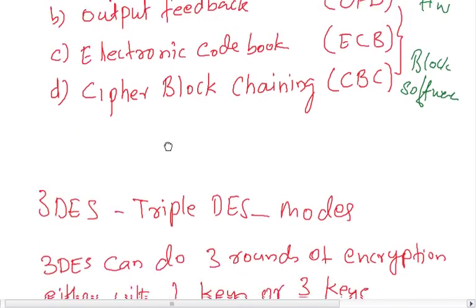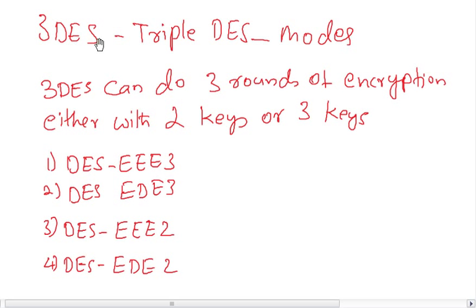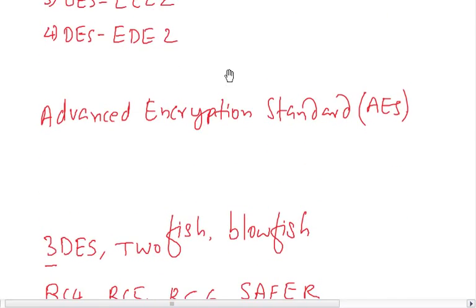So these are the various modes of that. And triple DES, 3DES, there is another mode. Triple DES can do 3 rounds of encryption with either 2 keys or 3 keys. Let us understand what this 2 keys and 3 keys is.